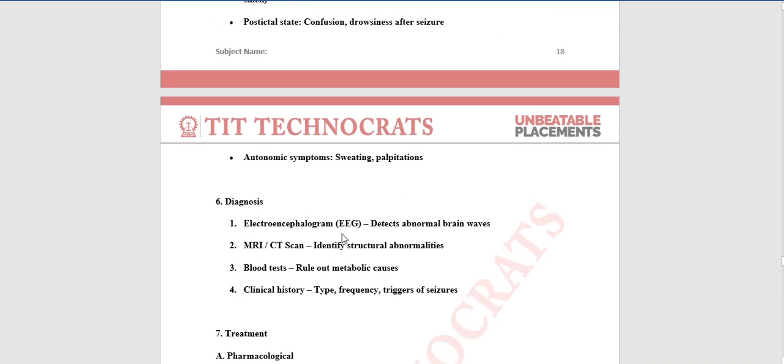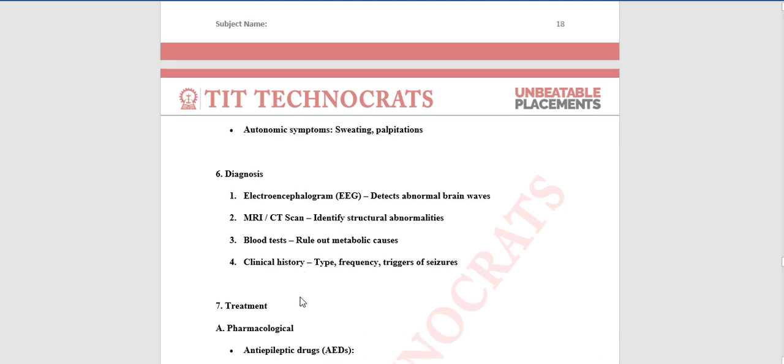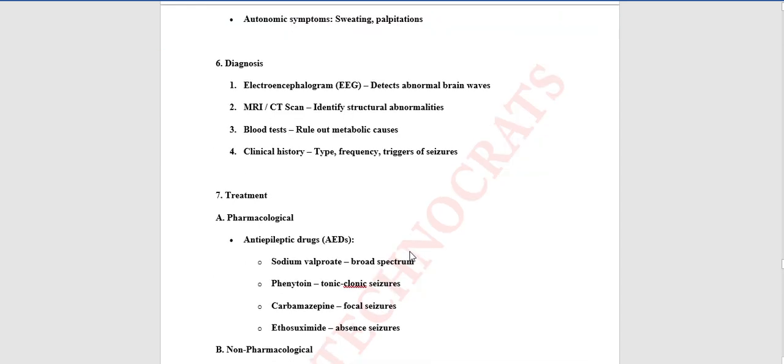Diagnosis: for diagnosis, we do EEG, which detects abnormal brain waves, MRI and CT scan for structural abnormalities, blood tests, and clinical history like frequency and trigger of seizures.